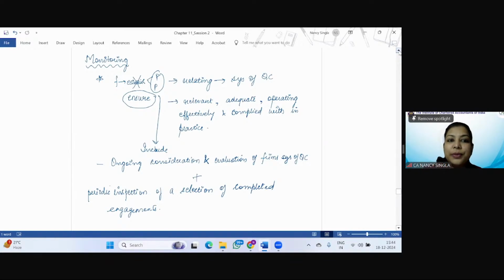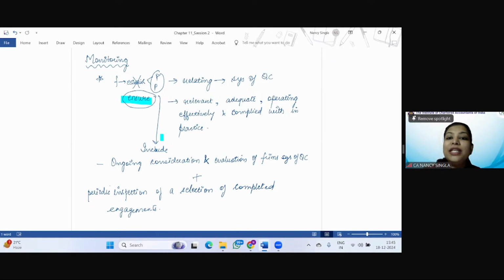In past year questions, a question on monitoring has also been asked. That is, what is the requirement of monitoring? So it basically says that whatever are the policies and procedures with respect to the system of quality control, here it says that the firm should ensure. It is not saying establish as we have used in the earlier 5 points. So that you are able to remember this, I've crossed out establish and written ensure.